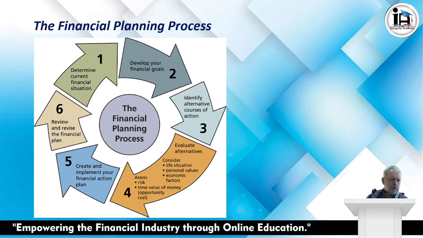Now, the first one there is determine current financial situation. So when you get to a client, you first need to discover what exactly the client has and what they need. Right, then once you know what their current situation is, you then develop your financial goals for the client, identify alternative courses of action,